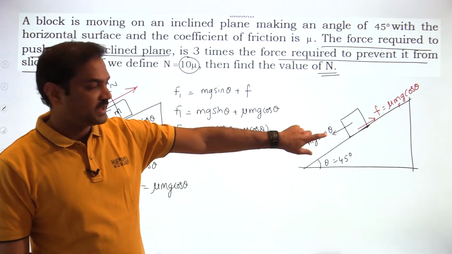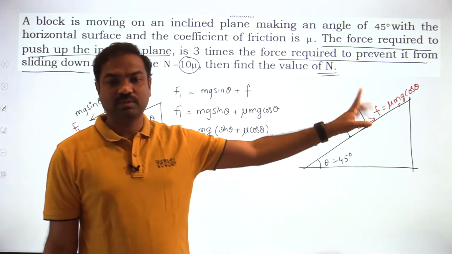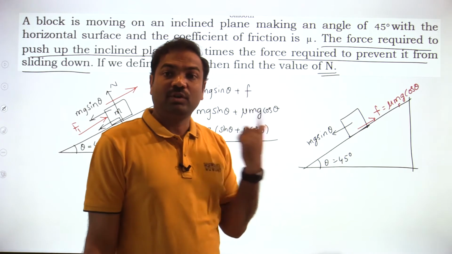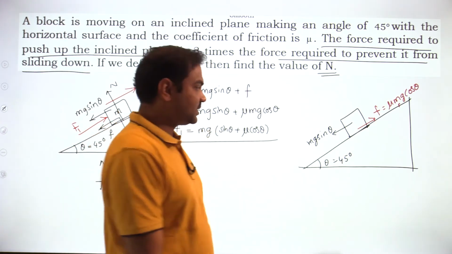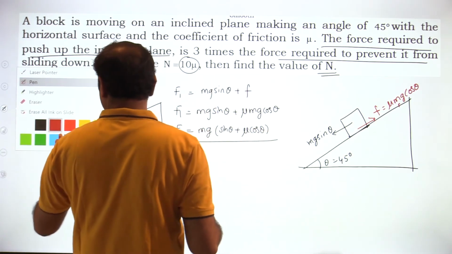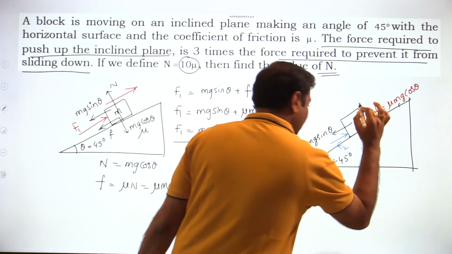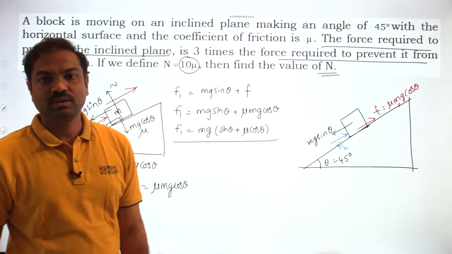Friction will act upward, mg sin theta will act downward. mg sin theta is more than mu mg cos theta friction. Then the block will slide down. But we want to prevent it from sliding. Preventing it means we have to apply a force in such a way that it should not slide down.